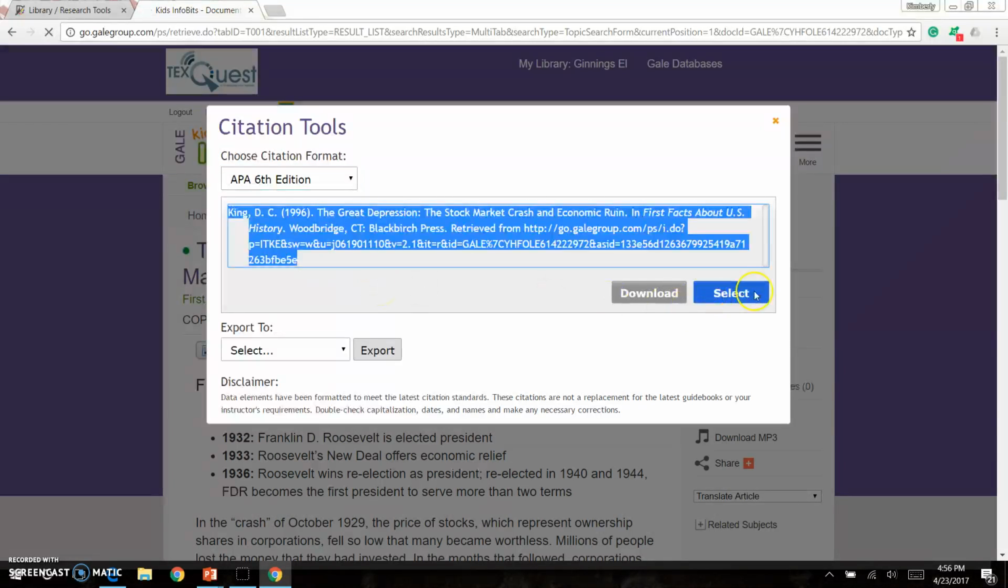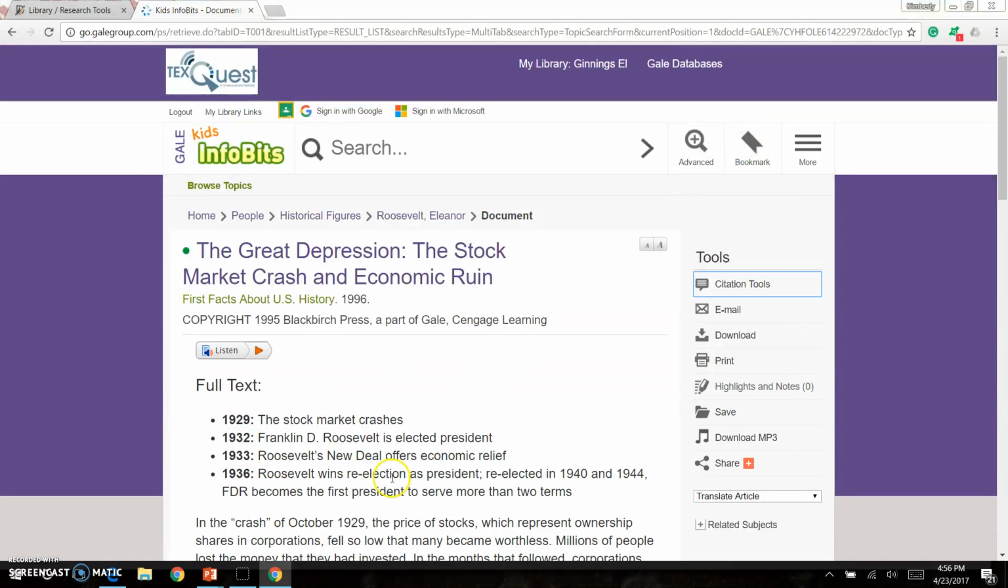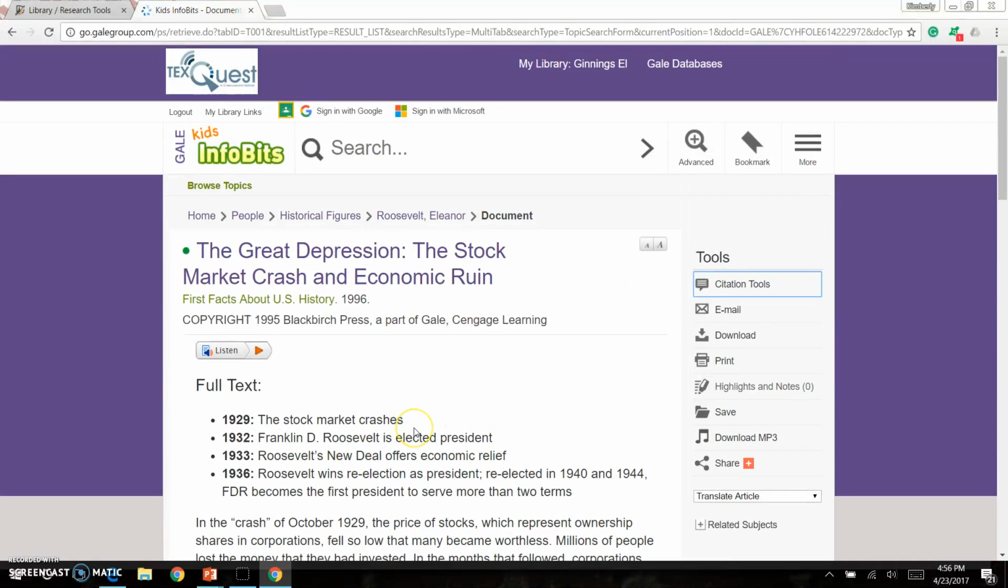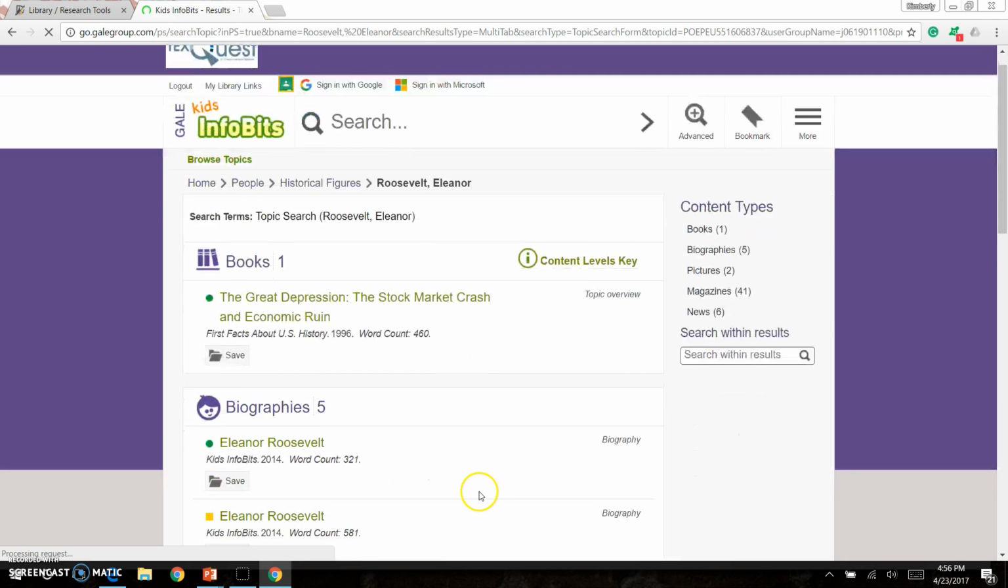When I click Select, it selects it for me, and I can copy and paste it into my paper, and I have an accurate citation if I choose to use the information from this book. If I want to go back to my search results for Eleanor Roosevelt, I can just click on her name up here, and it takes me back to the information that I have on her.